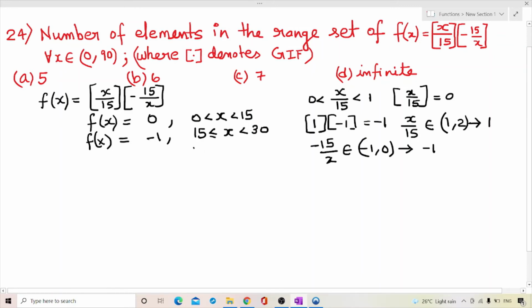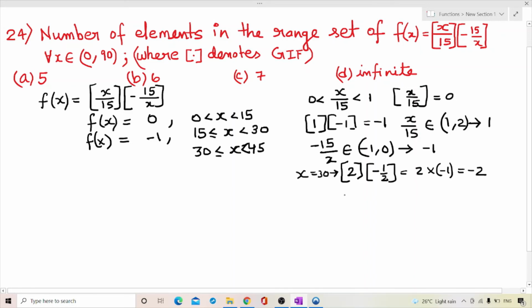Now for 30 to 45. At x equal to 30, we get 30 by 15, that is 2, and -15 by 30, that is minus half. The greatest integer of minus half is -1, so this will be 2 into -1, equal to -2. This is for x equal to 30.